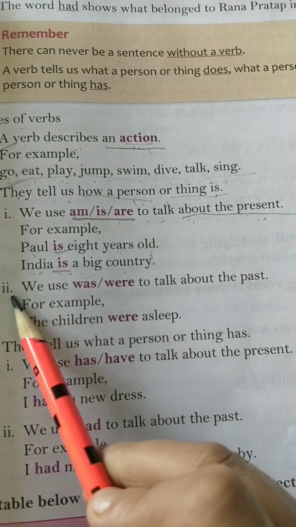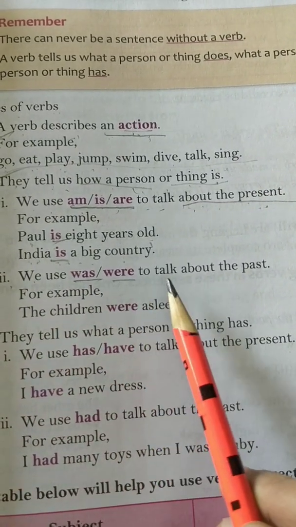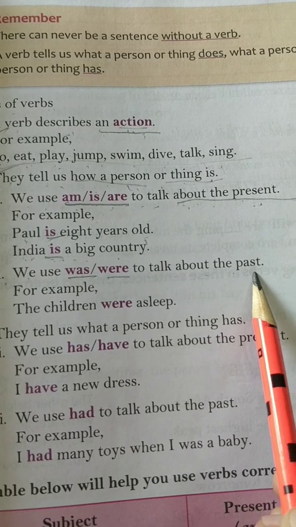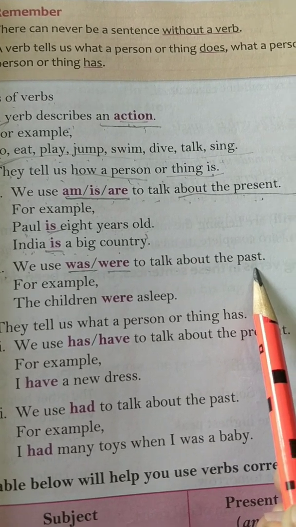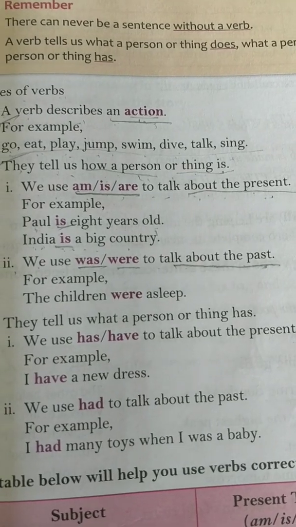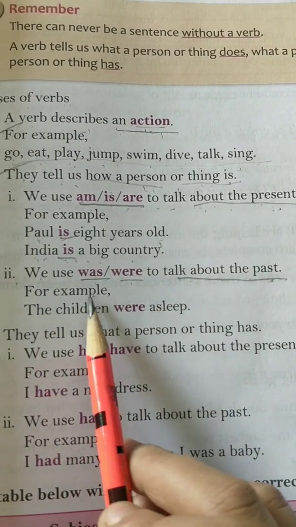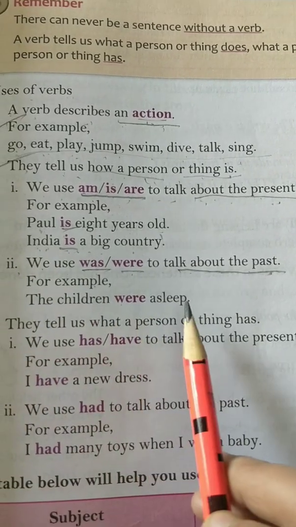Number 2, we use was, were to talk about the past. So we are talking about a person or a thing, but we are talking about the past, something which has already happened. So we will use was and were. For example, the children were asleep.